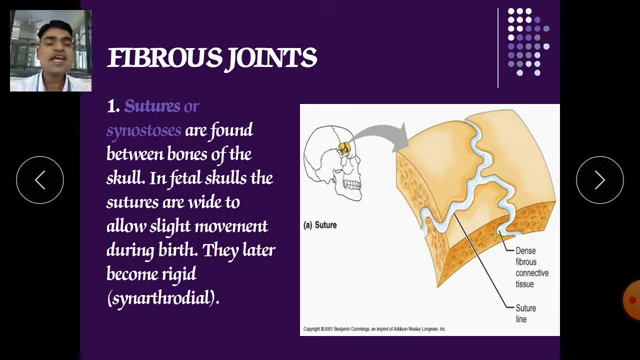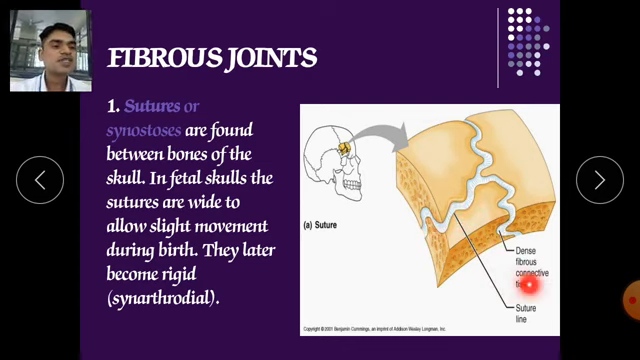So we cannot remove those sutures and we cannot open those lobes, except in case of surgery. Otherwise it is impossible. They are found in between the bones of the skull. In the fetal skull, the sutures are wide to allow slight movement during birth. In childhood there is slight movement because cartilaginous material is there, and this cartilage doesn't become hardened until adulthood. After adulthood it becomes very hard.